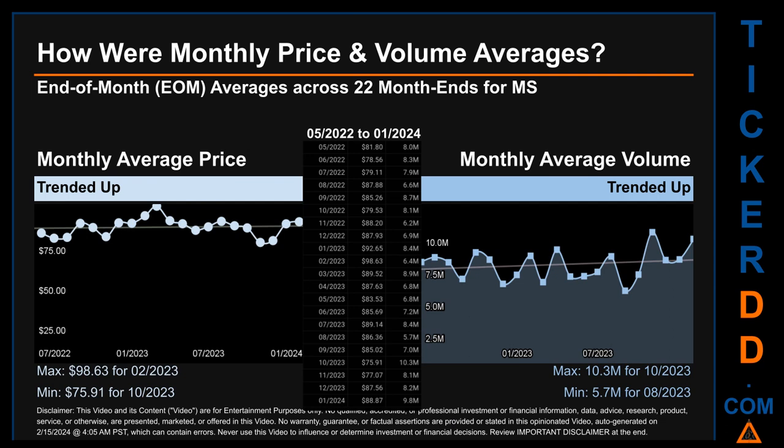How were price and volume averages for MS? Across 445 trading days, there were a total of 22 month ends, of which monthly averages for daily price and volume were calculated. Overall, monthly price average trended up while monthly volume average trended up. The maximum end-of-month average price was $98.63 for 02/2023 while the minimum was $75.91 for 10/2023. Looking at volume, 10/2023 and 08/2023 respectively saw the highest and lowest monthly average volume at 10.3 million and 5.7 million.